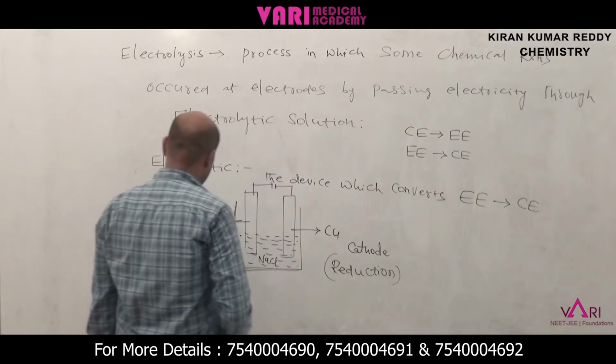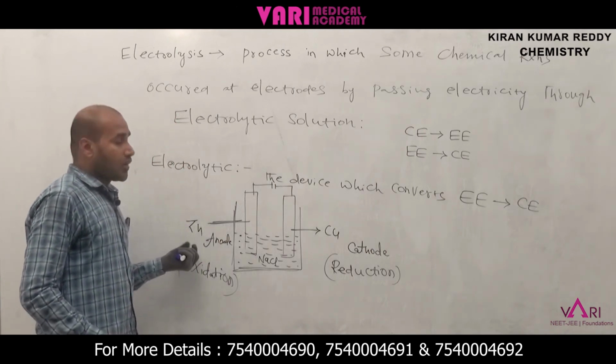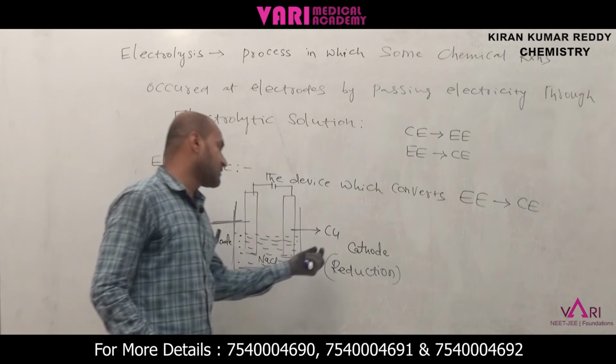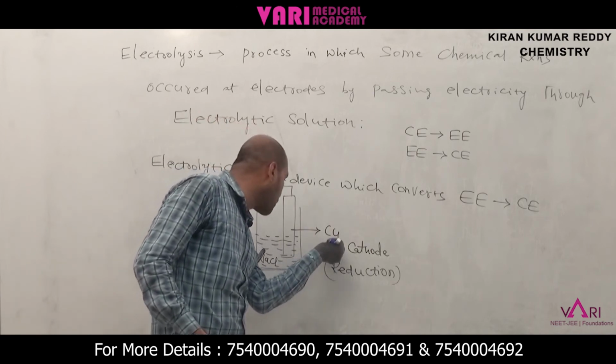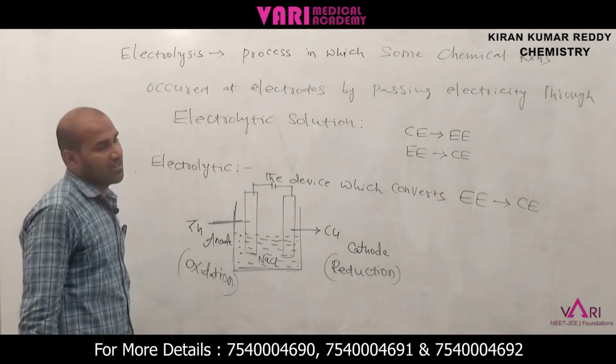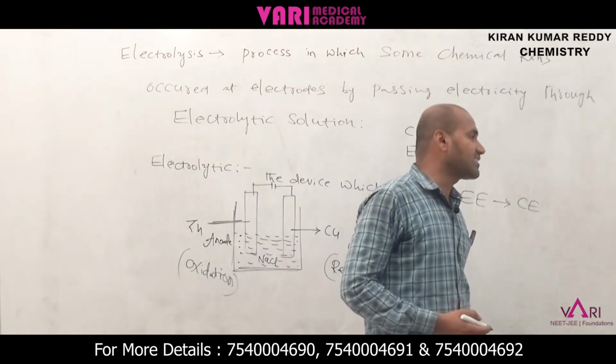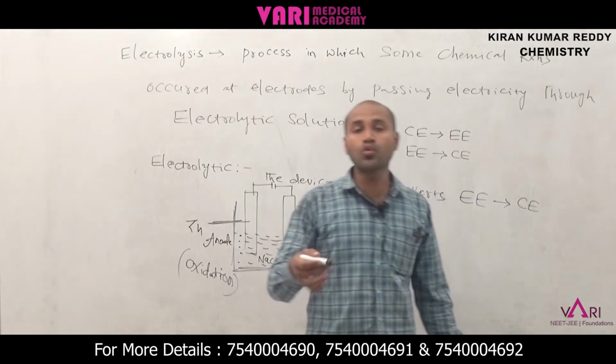Now based on the electrochemical series, zinc has a negative potential and copper has a positive potential. Copper has more reduction potential, and zinc has more oxidation potential. What is oxidation potential? Oxidation potential means the metal's tendency to lose electrons.